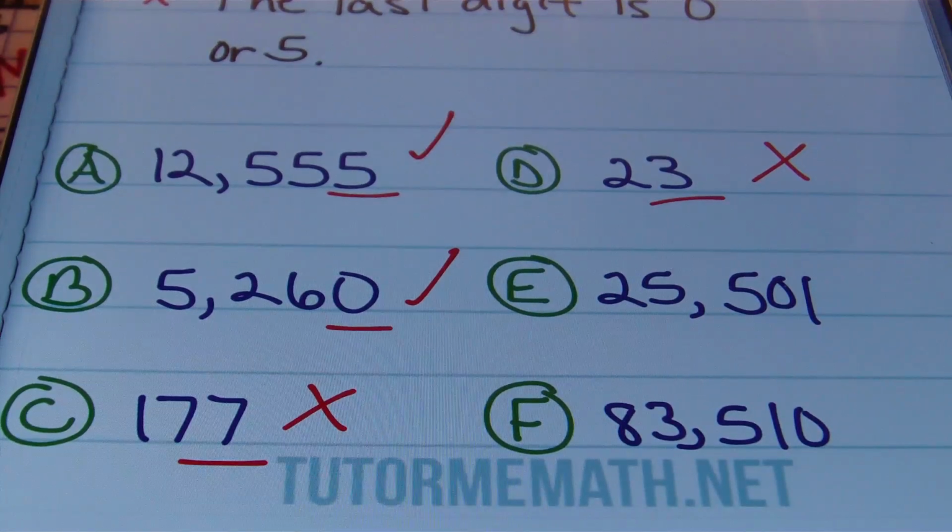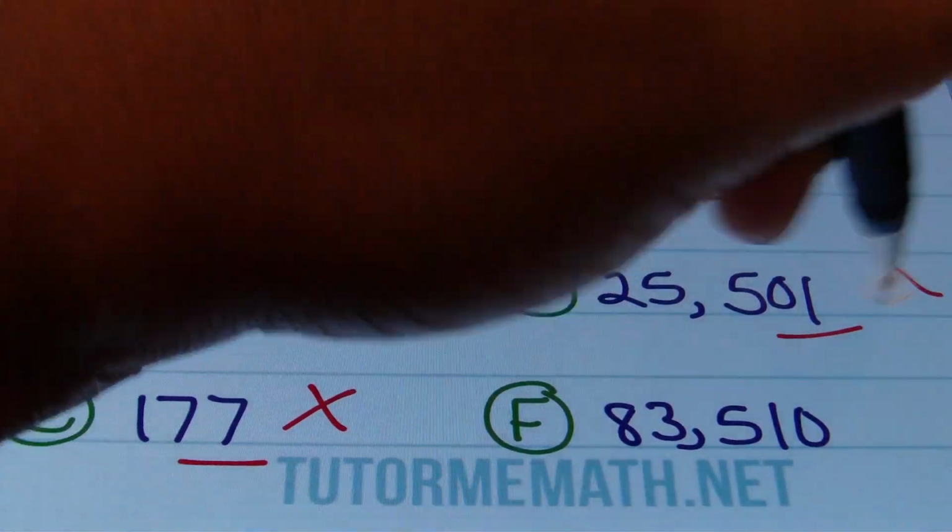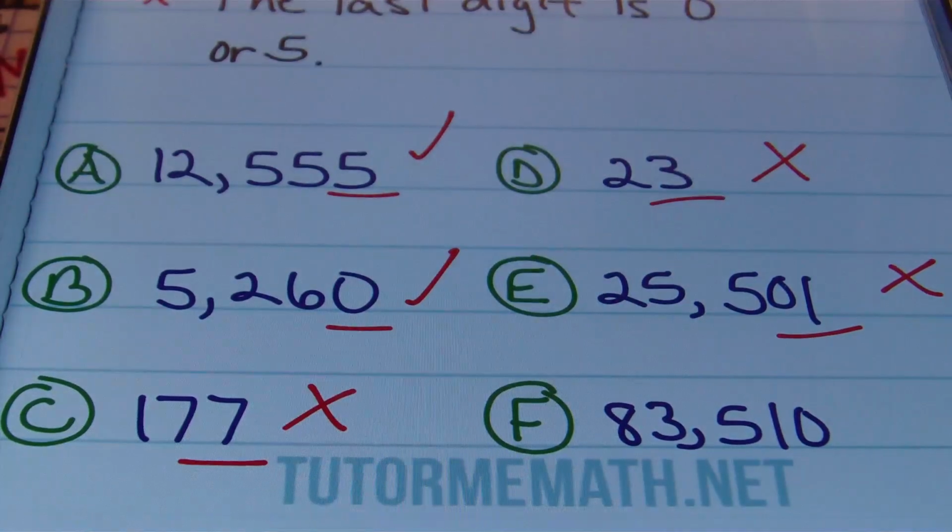If I'm looking at E, 25,501, the last digit is 1. Is it divisible by 5? Is this last digit 0 or 5? No. So therefore, no. It's not divisible by 5.